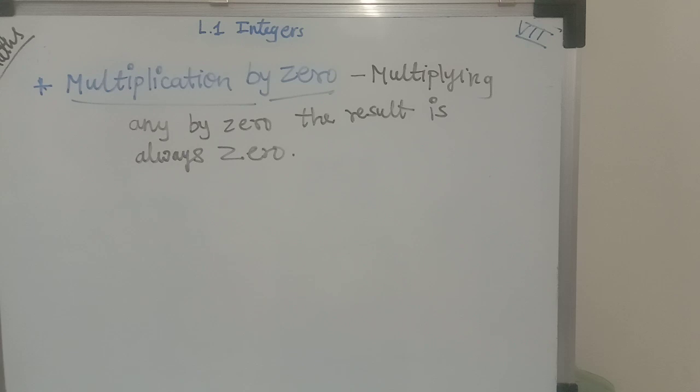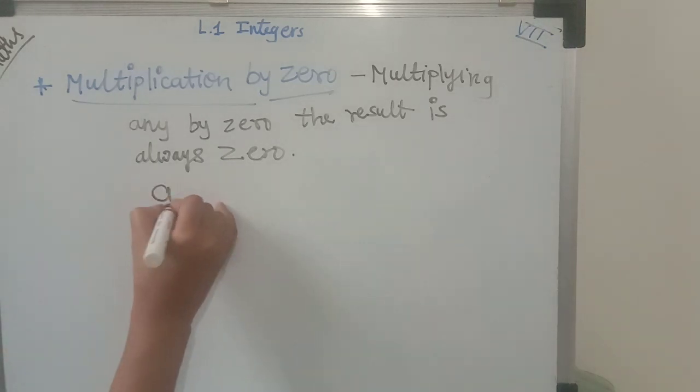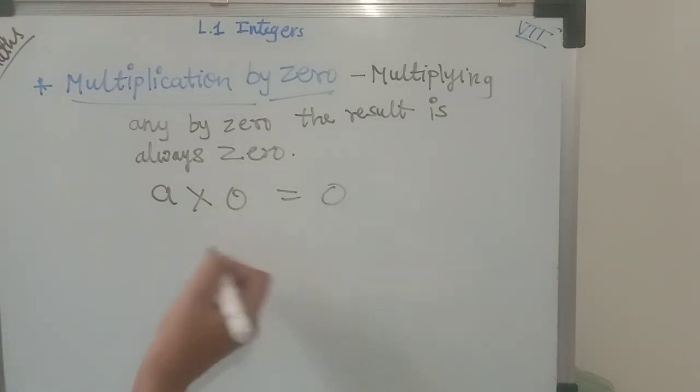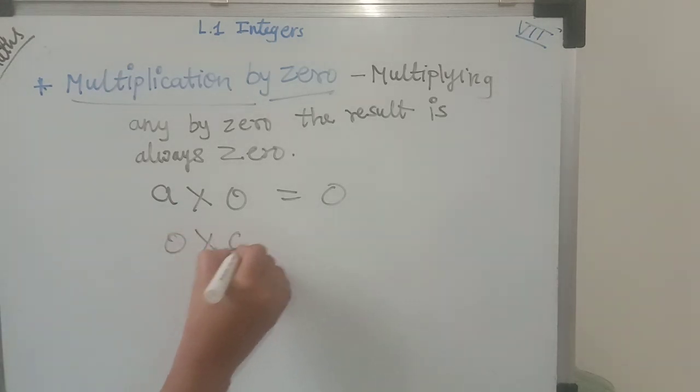Whenever you are multiplying integers by 0, you will get the result 0 only. So if I take a multiplied by 0, it is equal to 0. And if I change their order, 0 multiplied by a is also equal to 0.